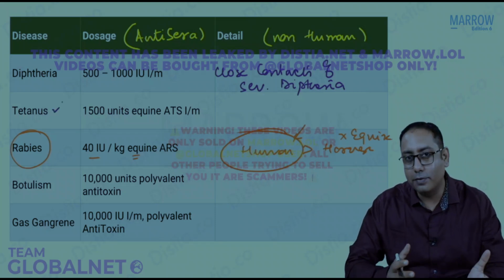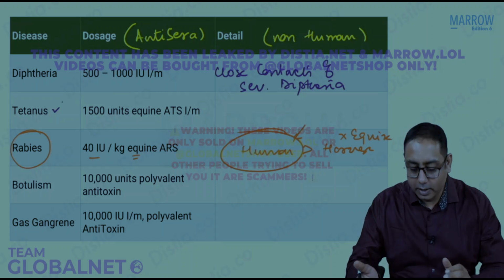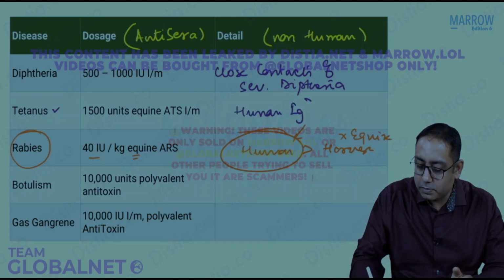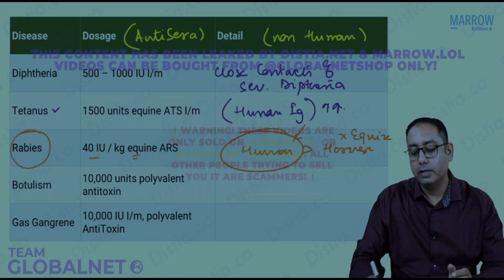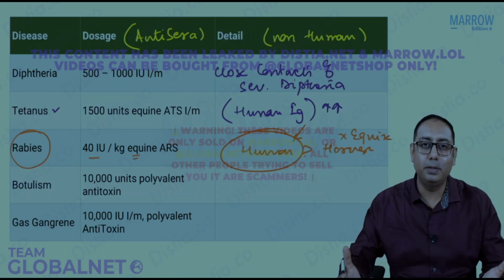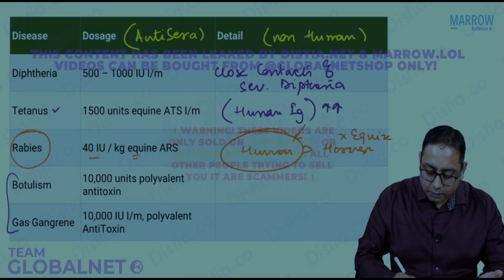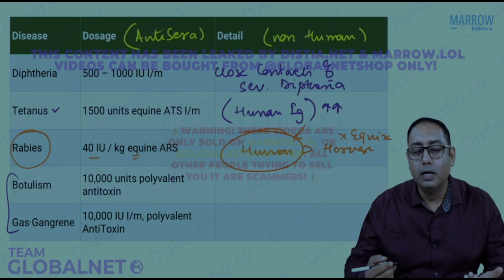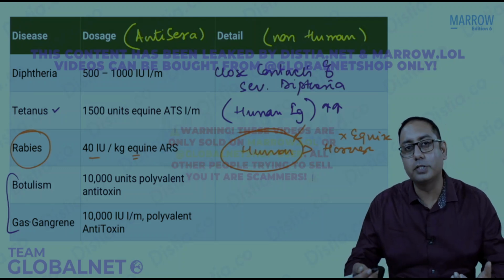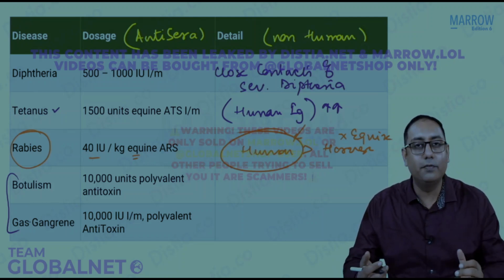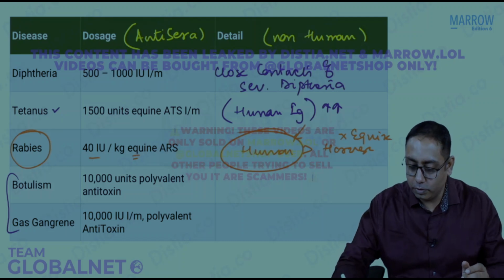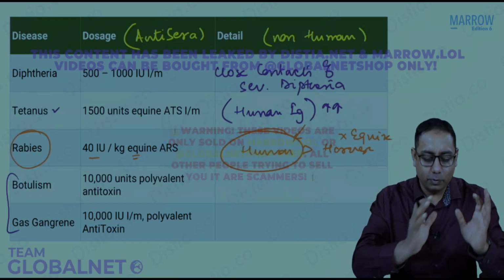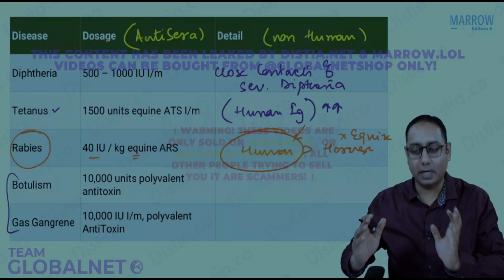Similarly, for tetanus, you have the human immunoglobulin and the equine. Of course, it is always the human immunoglobulin which is more preferred. Then you also have, for the Clostridia infections, Clostridium botulinum and Clostridium perfringens or Welchii, which may cause gas gangrene, availability of these immunoglobulins as well. So that was just a very quick brief overview about what is active immunity and what is passive immunity.